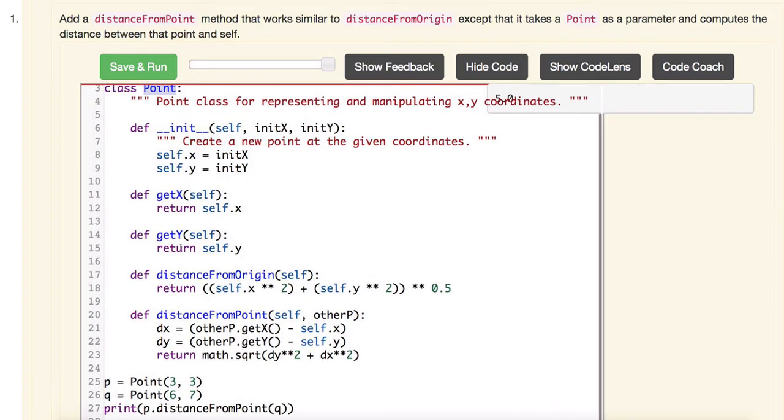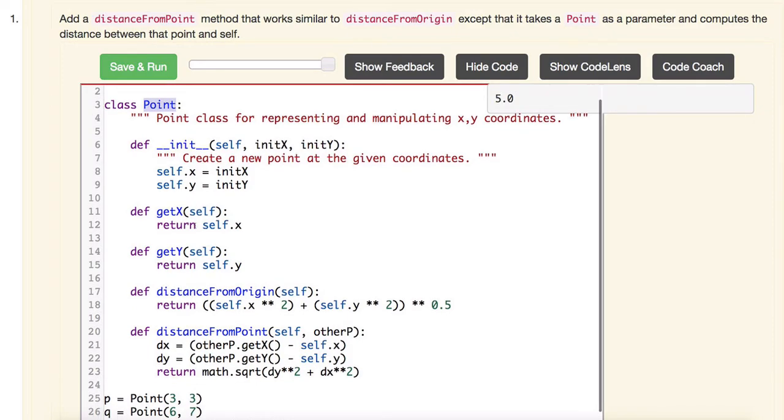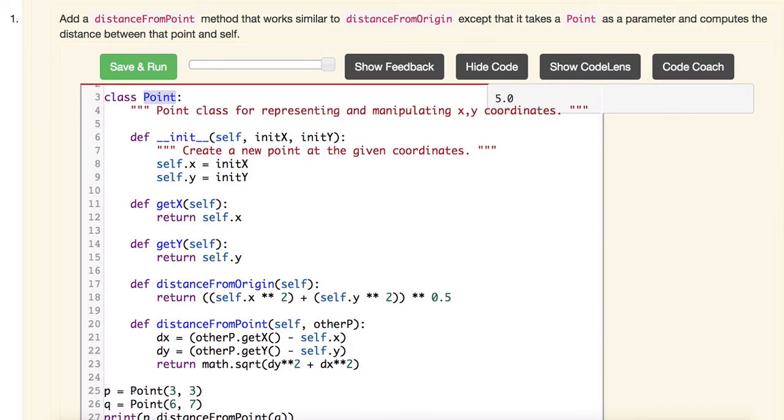And so how do we actually make a point? The way we make a point is we say the name of the class, we give it the 2 parentheses, and we set as arguments any information that's needed by the constructor.